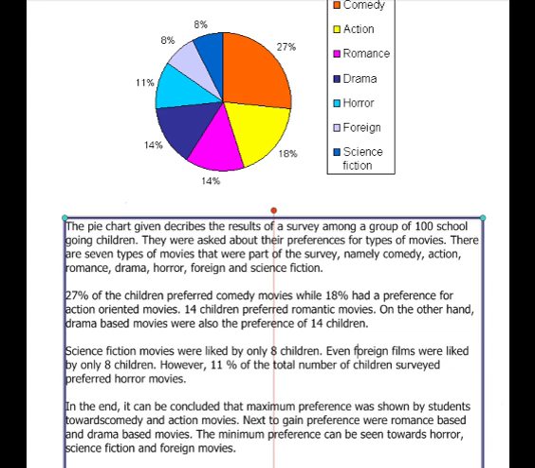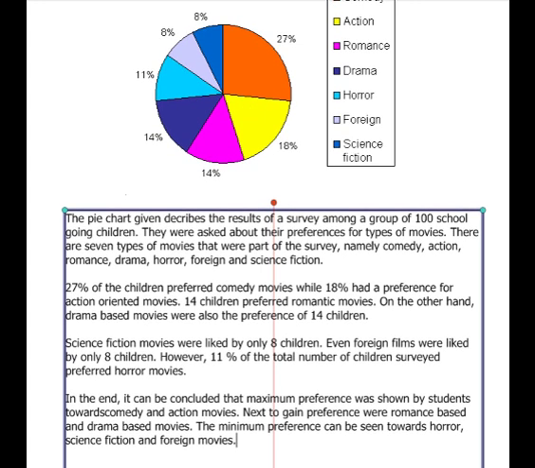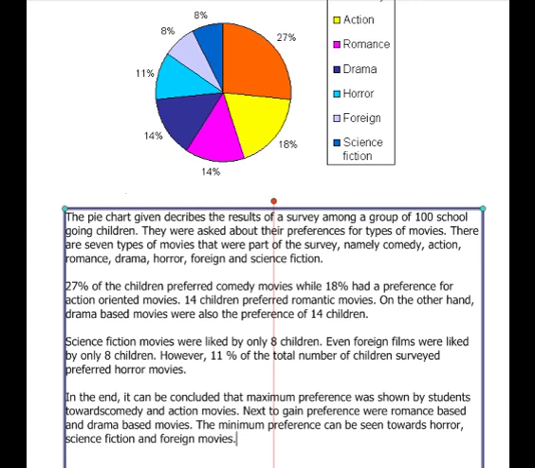So that is all. This is just an example of how you should do the writing task 1. In order to improve this writing task, you can add a bit of vocabulary and also introduce different kinds of sentence structures. That's all. Thank you for now.